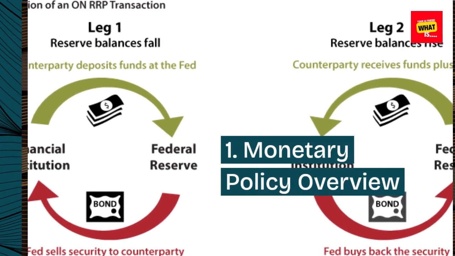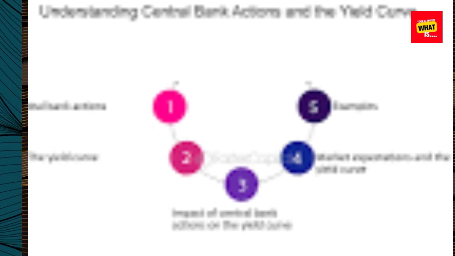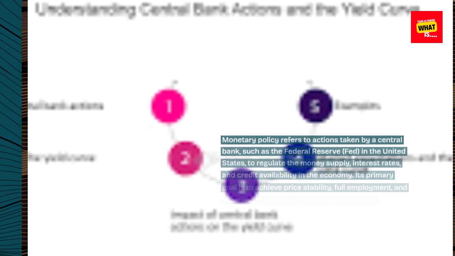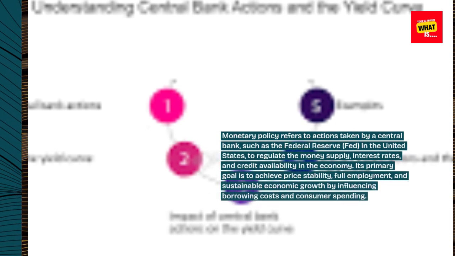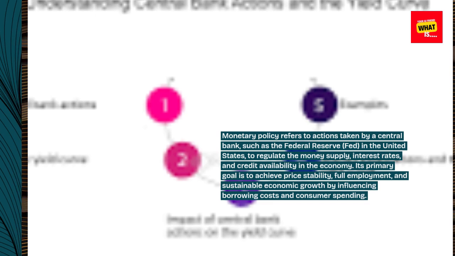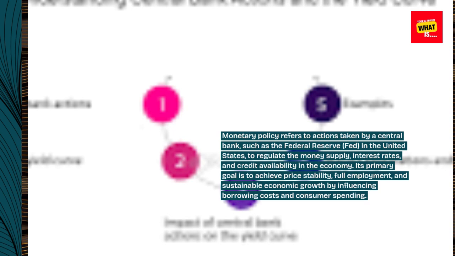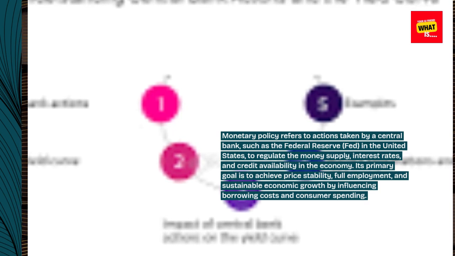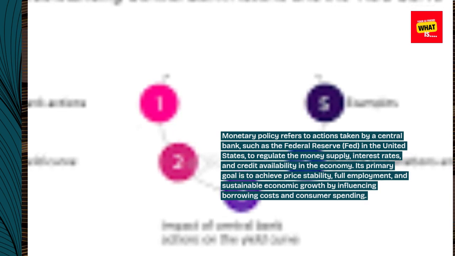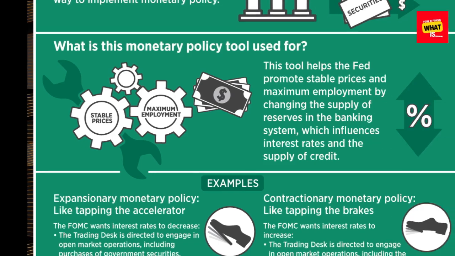1. Monetary policy overview. Monetary policy refers to actions taken by a central bank, such as the Federal Reserve, Fed, in the United States, to regulate the money supply, interest rates, and credit availability in the economy. Its primary goal is to achieve price stability, full employment, and sustainable economic growth by influencing borrowing costs and consumer spending.